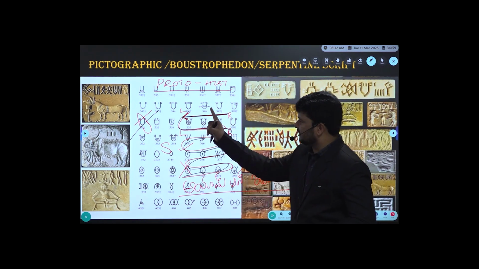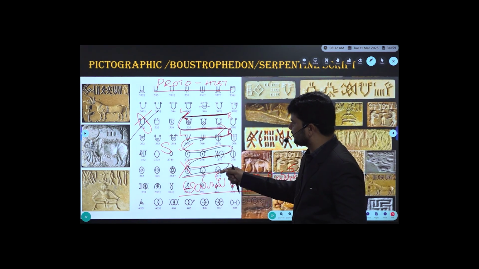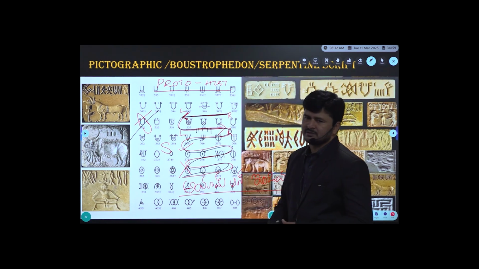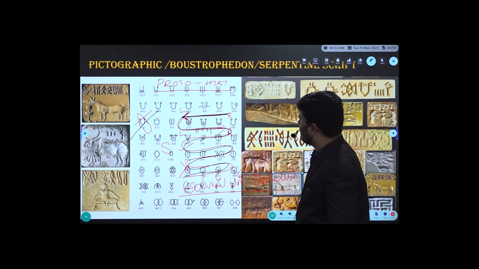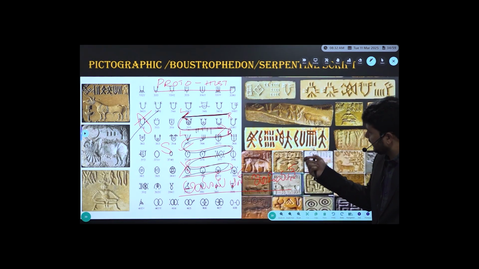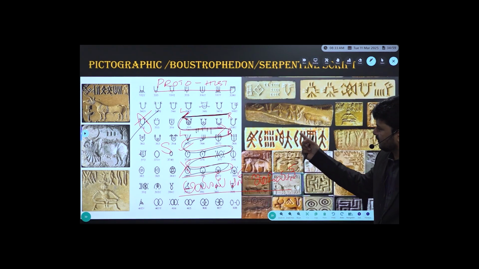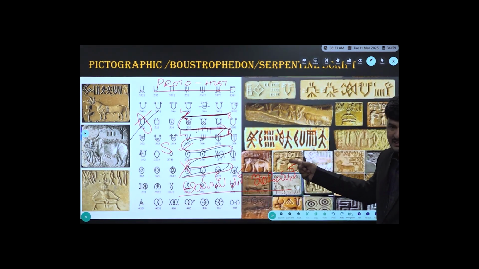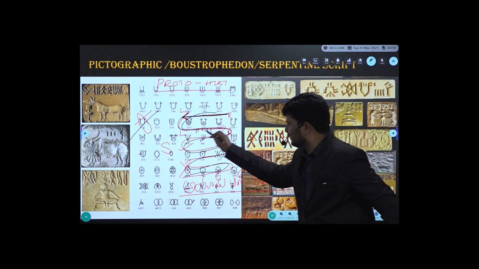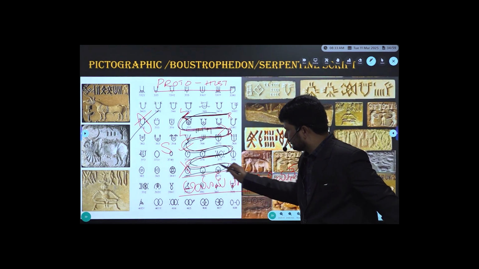Why pictographic? I repeat, why is the script called pictographic? Because in the midst of the lines we found pictures. Why is the script called Boustrophedon? Boustrophedon is a Latin term, which means a script which goes zigzag. And why serpentine? Because it goes like Nagaraja, right? That's it.